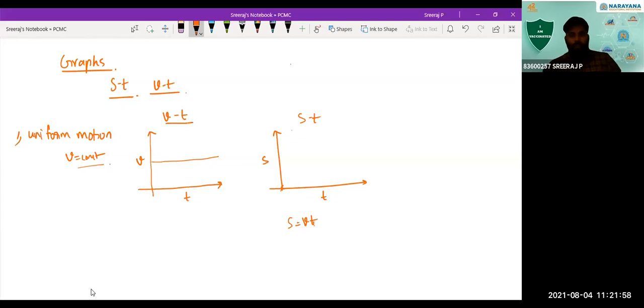So it will go on like that: 0, v, 2v, 3v. So what you're going to get is a straight line, with a positive slope. Is that clear? Yes, sir.